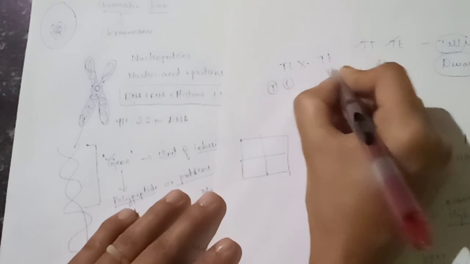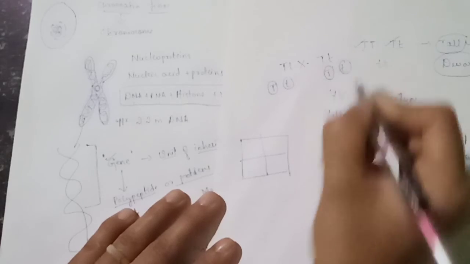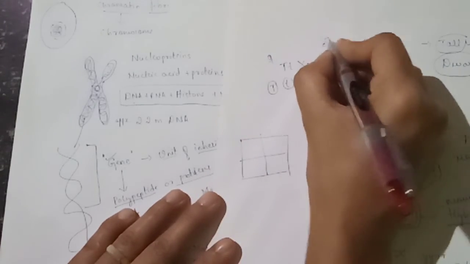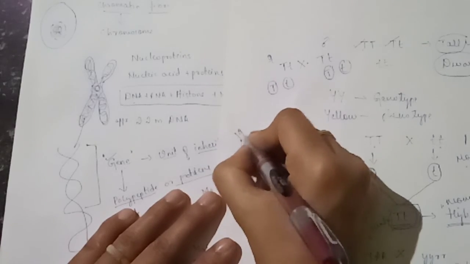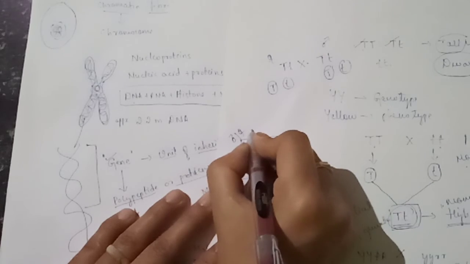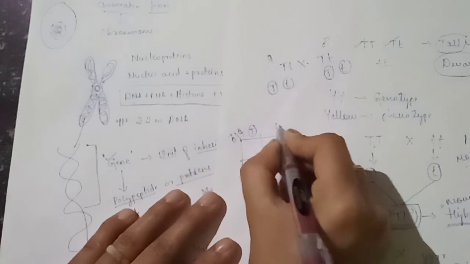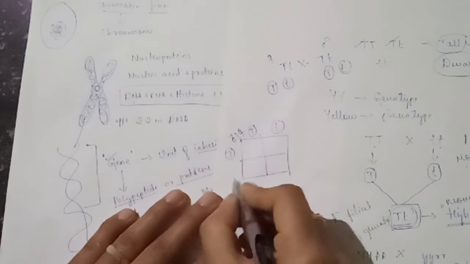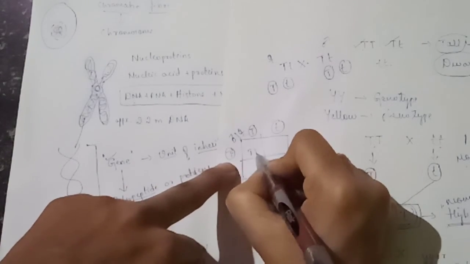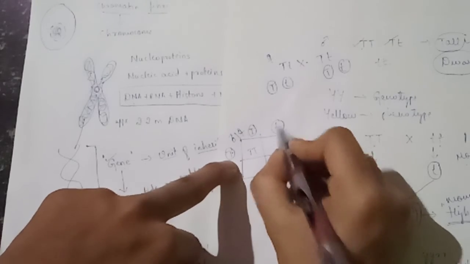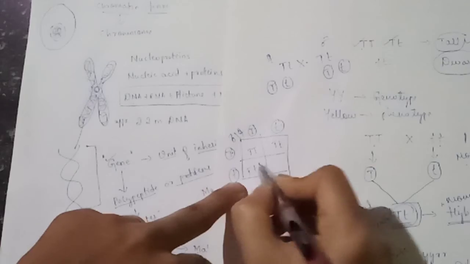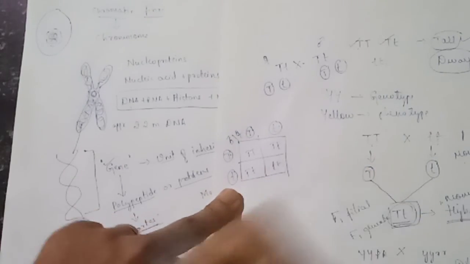This is considered the female parent, and this is the male parent. I will write the gametes, capital T, small t, capital T, small t. So what are the possibilities? Capital T capital T, capital T small t, capital T small t, small t small t.